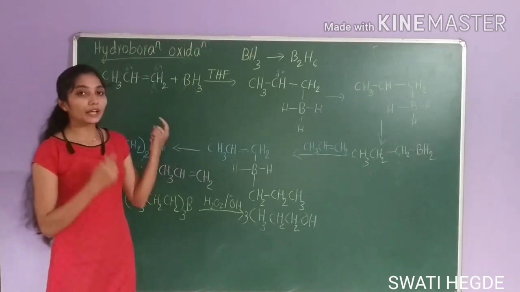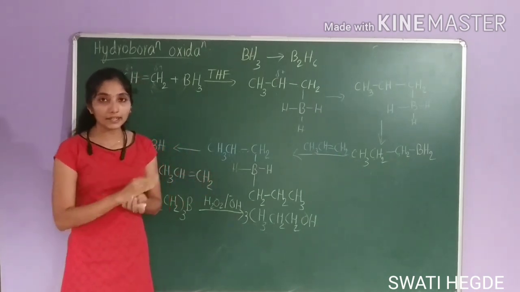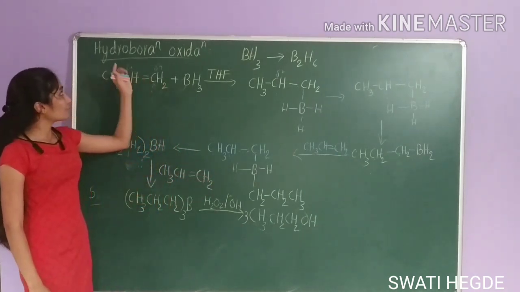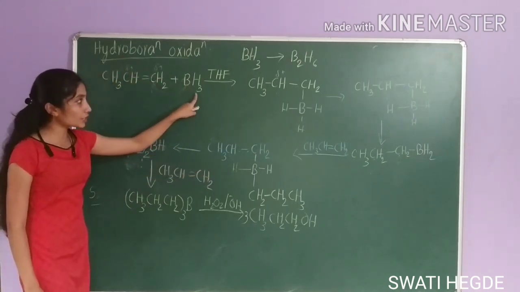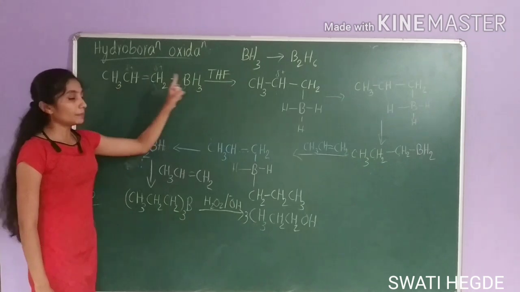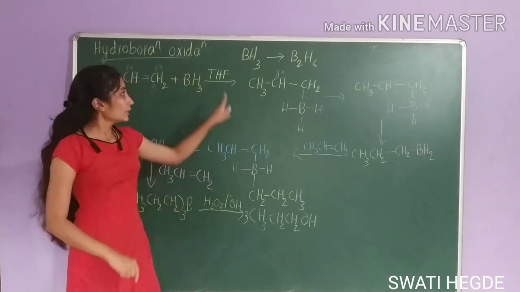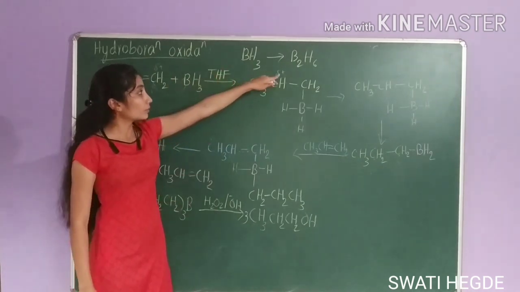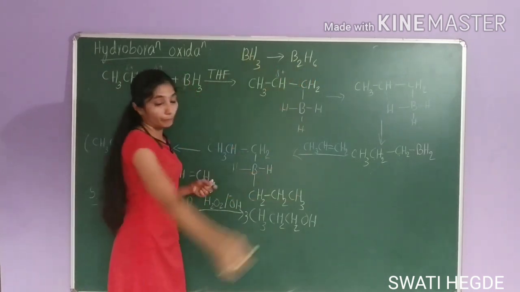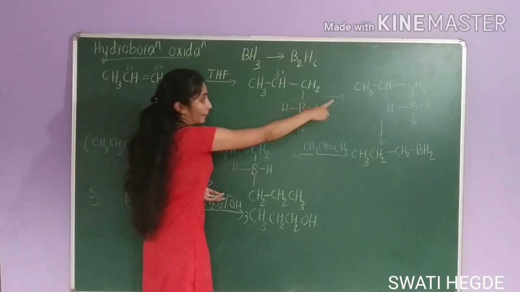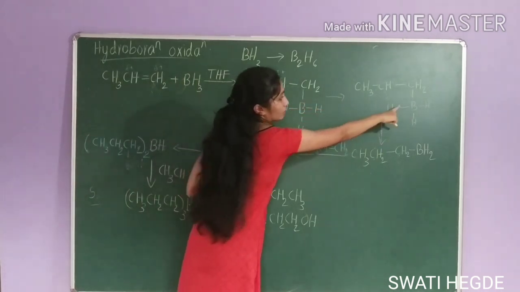In this method you can prepare alcohol in a good yield. This is method of preparation of alcohol from borane. First, you are going to treat this borane with alkene in presence of tetrahydrofuran. This prevents formation of diborane from borane. Okay. So 4-member transition state will be attained. Then this bond will break.